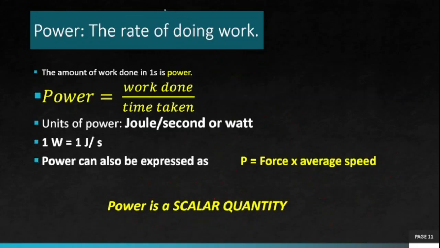Now we come to power. Power is the rate of doing work. Rate of doing work means how much work we do in 1 second. Okay, how much work is done in 1 second? That is our power.